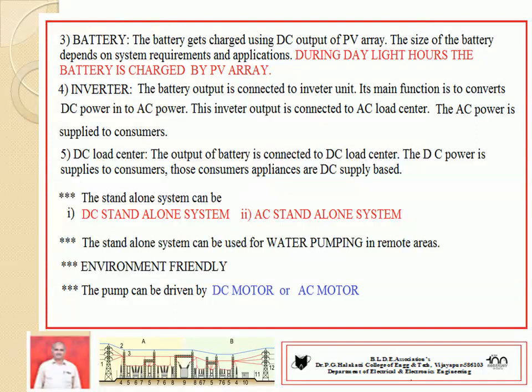Next block, inverter. It is already well known that it is a typical electronic circuit. The generated DC voltage may be converted to AC voltage or AC power. Its main function is to convert DC power to AC power. The inverter output is connected to the AC load center. From this load center, AC power is supplied to consumers.